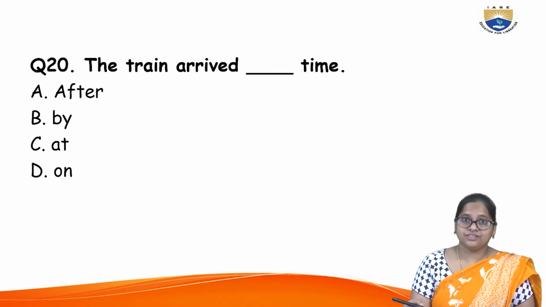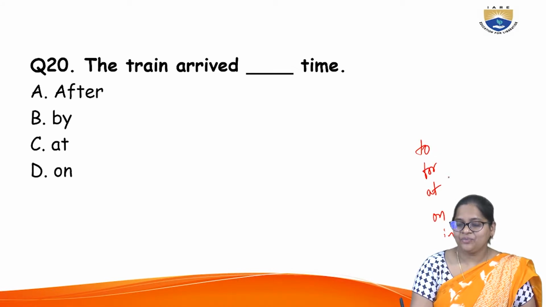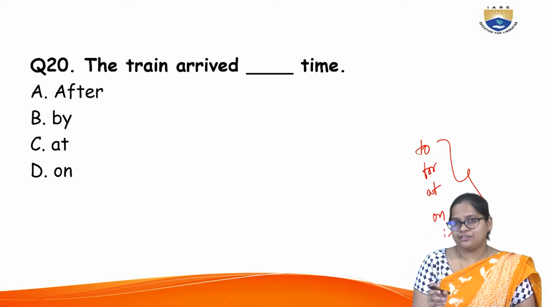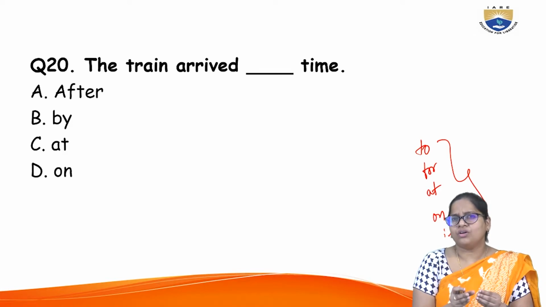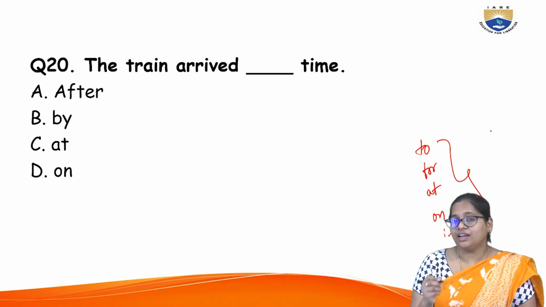And my dear students, you should remember that these prepositions to, for, at, on, in, these are very tiny grammar elements or particles, I would say. Not particle as in a grammar term, but I am trying to say that these are small, pretty words which will really trouble you. Shall I give you an example?